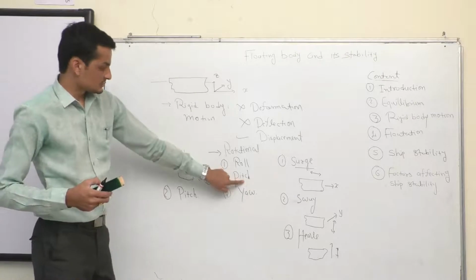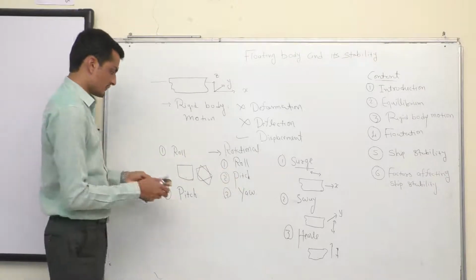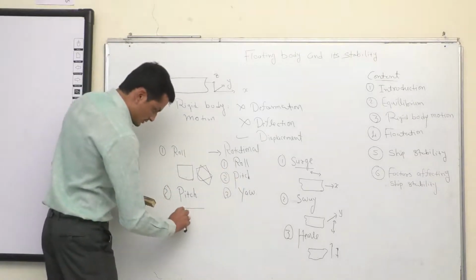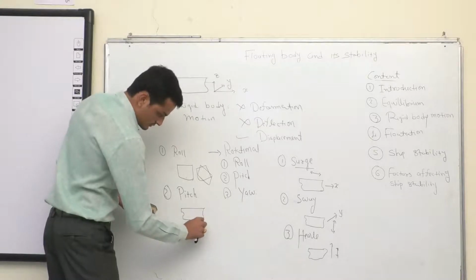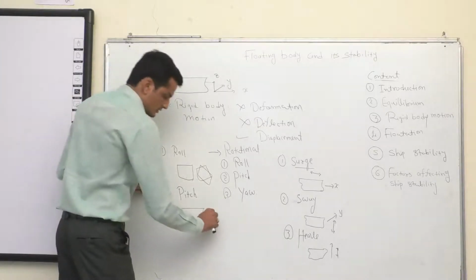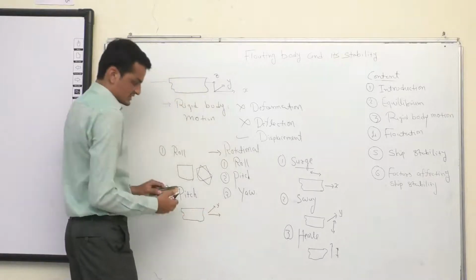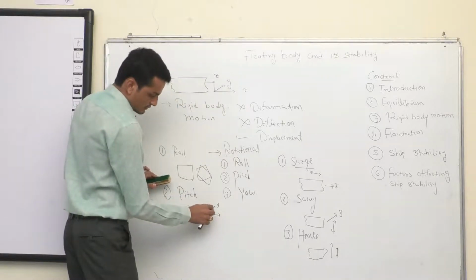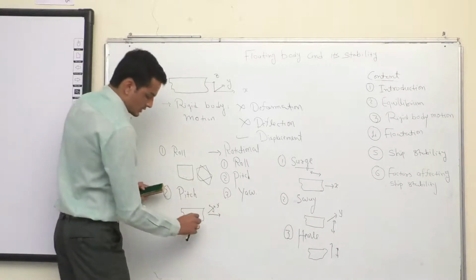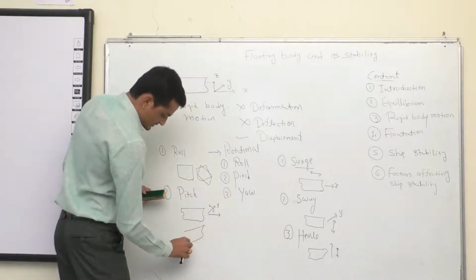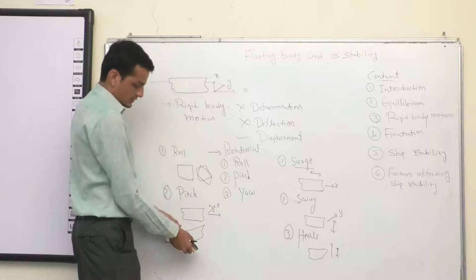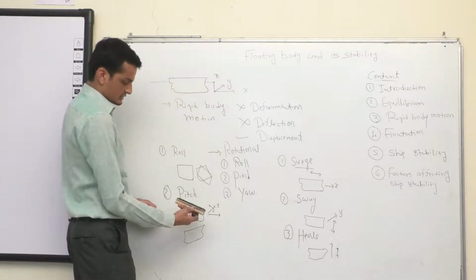Pitch is the rotational motion about the y-axis. So if I take the profile view of the object, this is your x-axis. This is your normal, the y-axis. So basically, the ship is rotating about the y-axis. It's called pitch. In that case, the ship will be rotating like this, up and down. Correct? So this is called pitch motion.